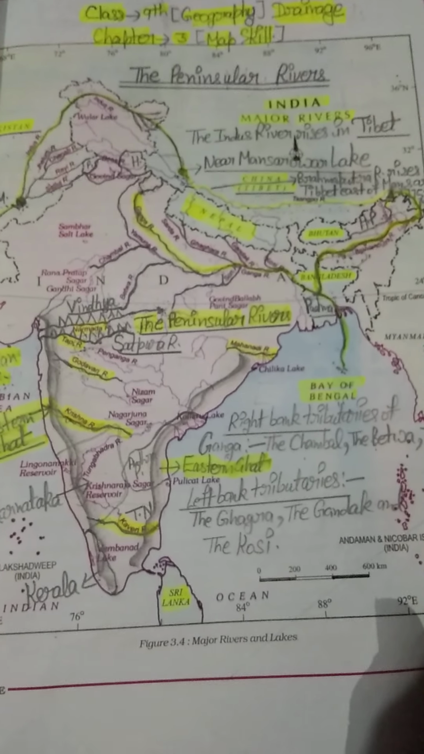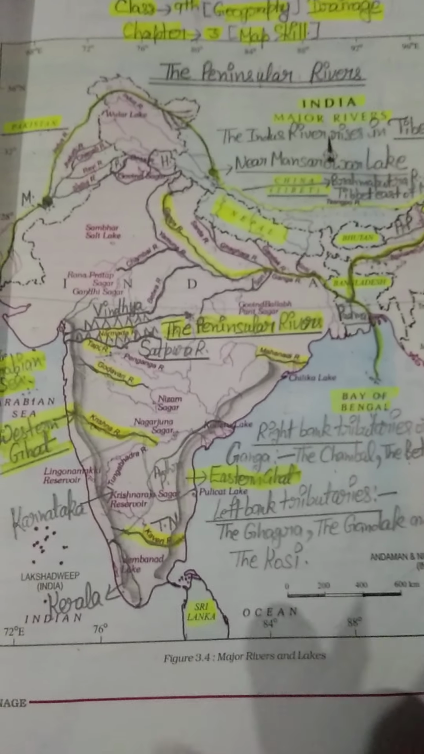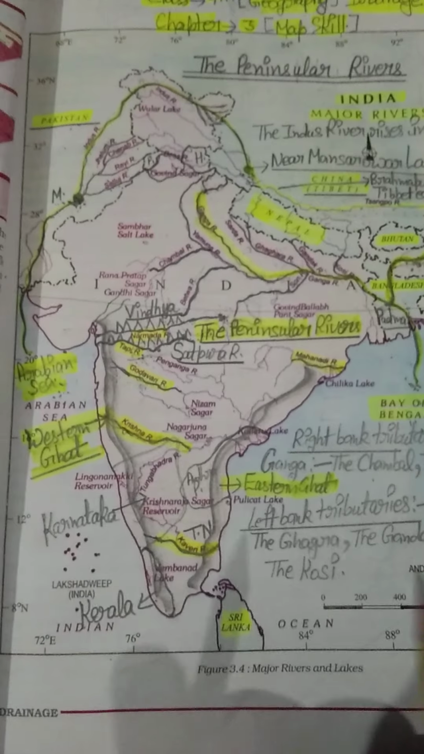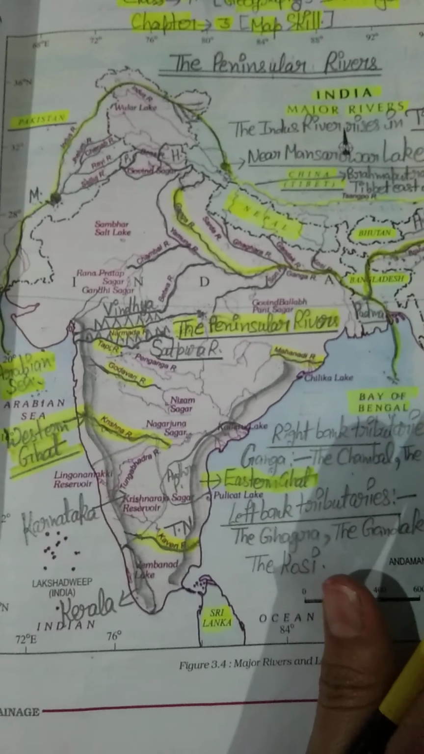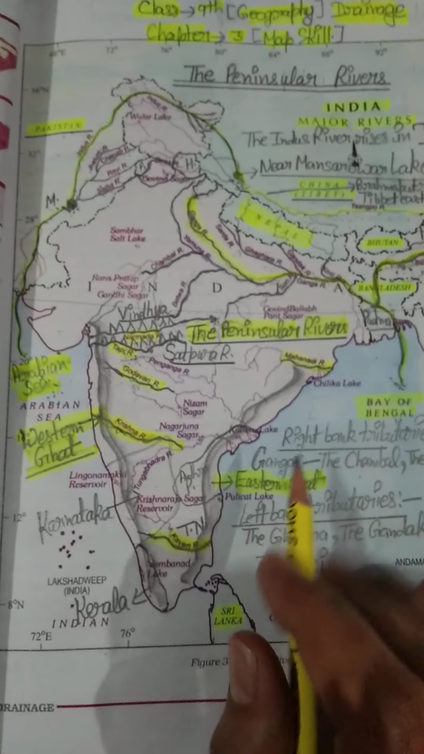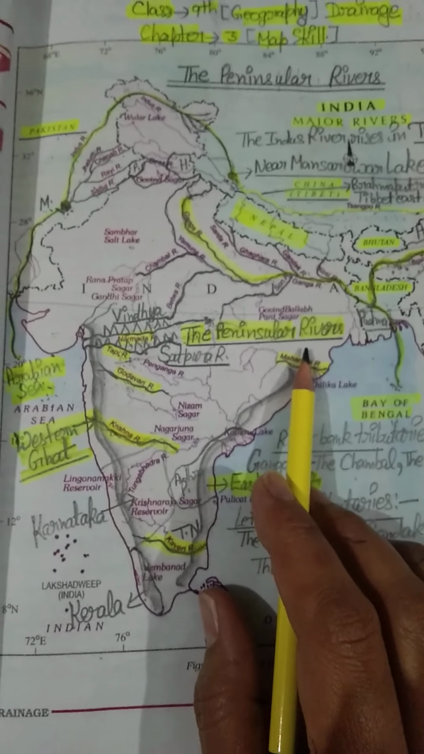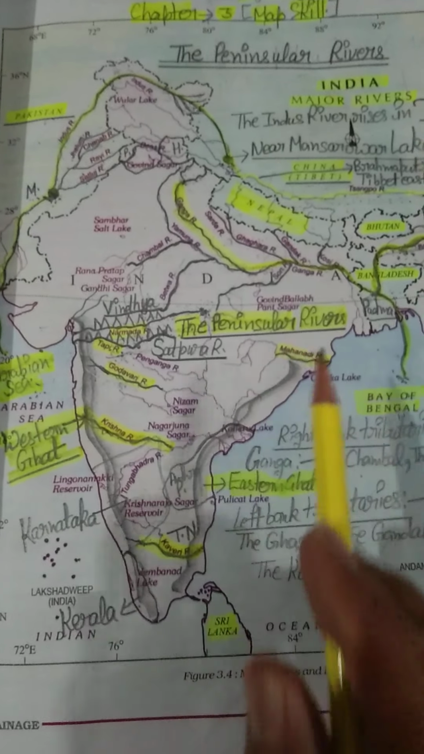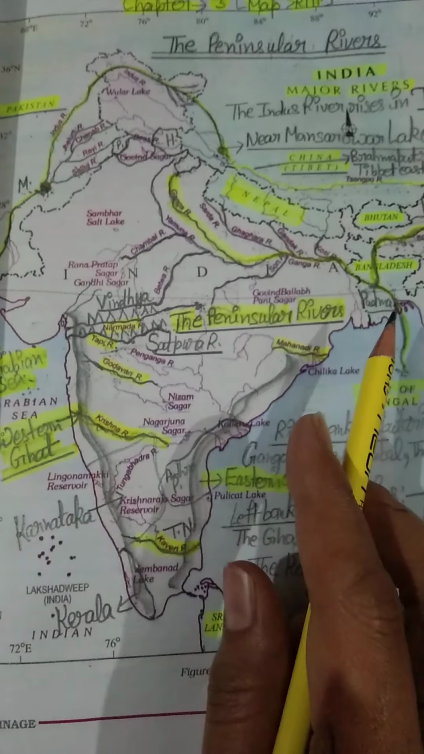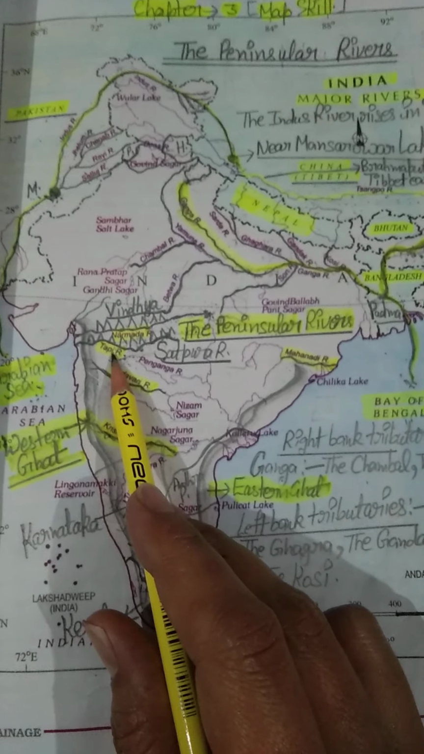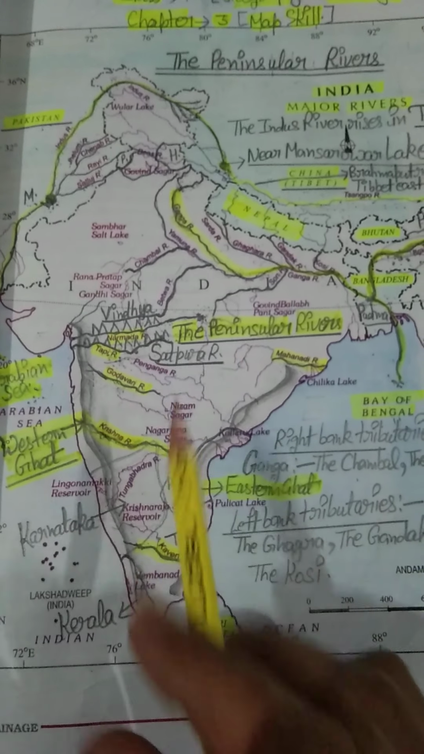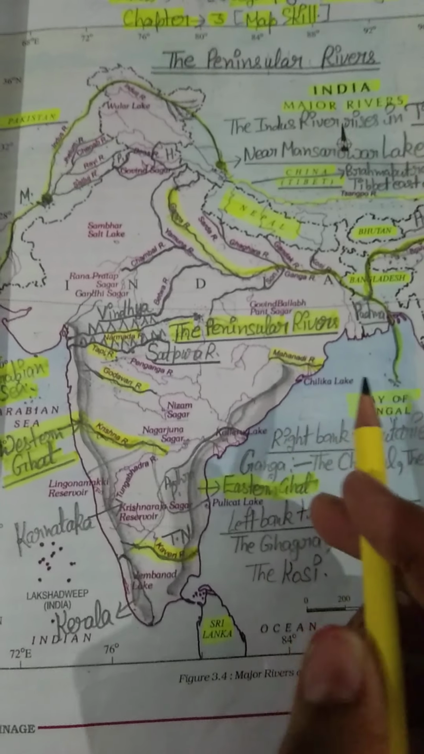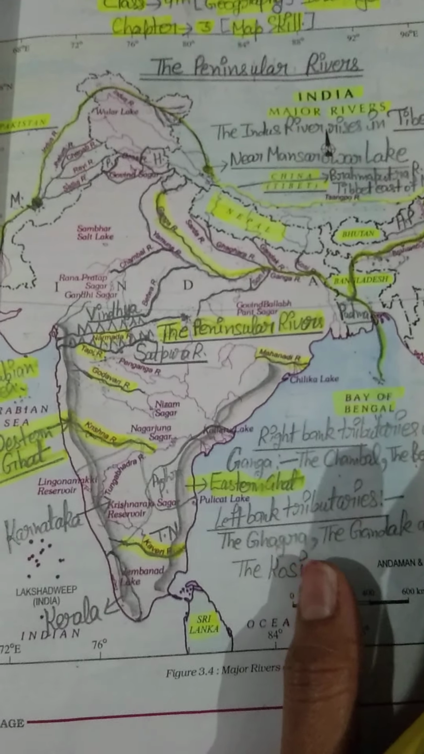The drainage system of our India. So we are discussing our rivers. Students, we have discussed Himalayan rivers, and we have also discussed peninsular rivers. In peninsular rivers, we have discussed the Narmada river, the Tapi river, the Godavari river, and the Mahanadi river.